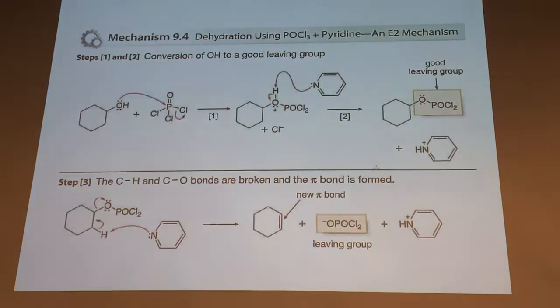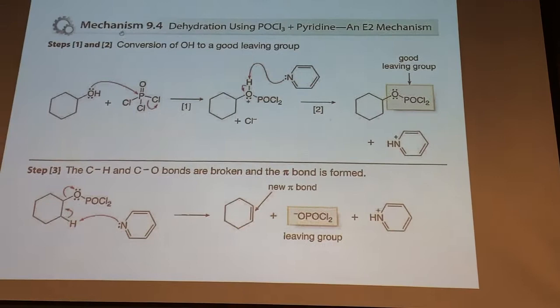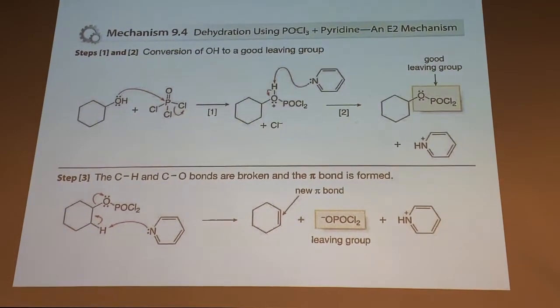Yeah, there it is. Okay. Yeah, I like this. Okay. This one's a good mechanism. And I've never put this part, the mechanism part of this dehydration on a quiz or a test. You need to know the acid catalyzed dehydration mechanistically and what's going on there. But here for POCl3, no. So this converts it into the phosphorus oxydichloride leaving group, you see. And there's pyridine doing its thing, taking a proton off there.